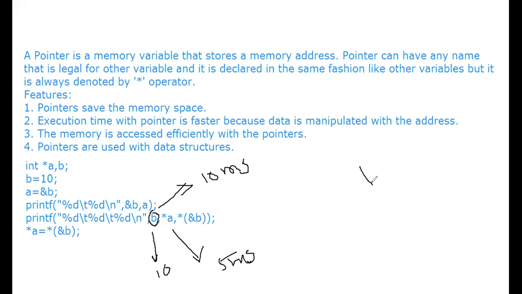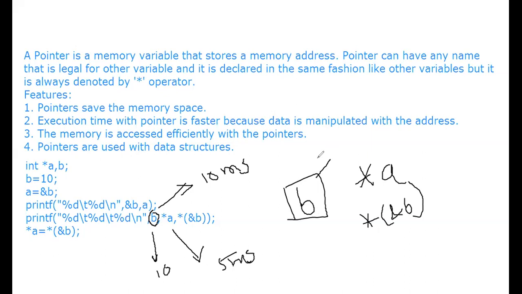Star A means it retrieves the value through the address. But when you are writing B, you're not specifying any address. You directly retrieve the value from the variable B, so it takes more time to retrieve the value from that particular variable. When you are writing star of ampersand B, it takes very little time to retrieve the value, because it always fetches the value using the address.